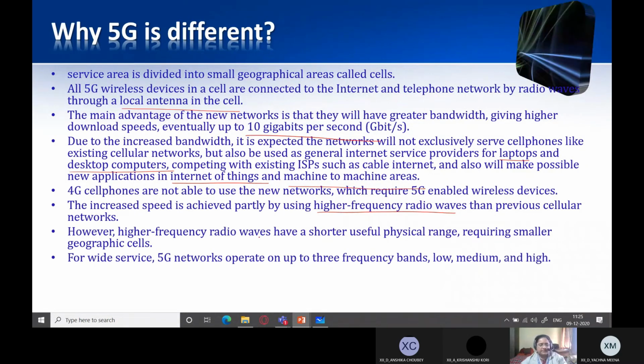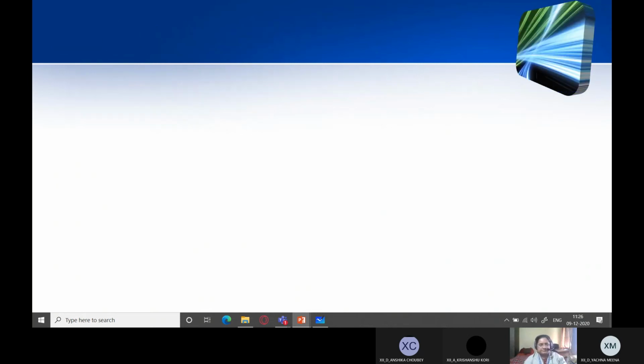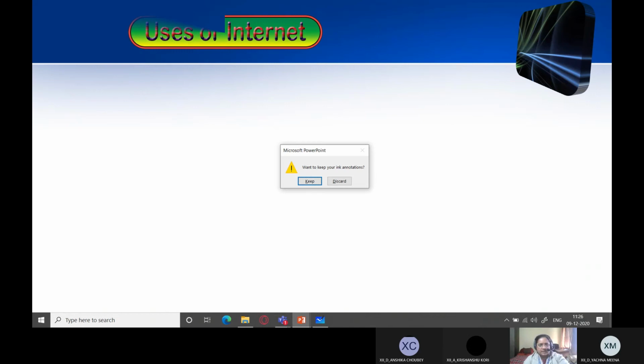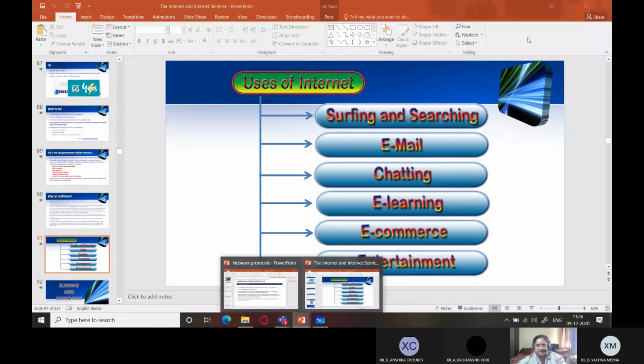For wide service, 5G networks operate on up to 3 frequency bands: low, medium, and high. So a 5G network will be composed of networks of up to 3 different types of cells, each requiring specific antenna designs. So what is happening? The cell design is going to be variable. Sometimes it will be small, sometimes it would be large, depending upon the requirement everywhere. This was all about your various types of internet connections.